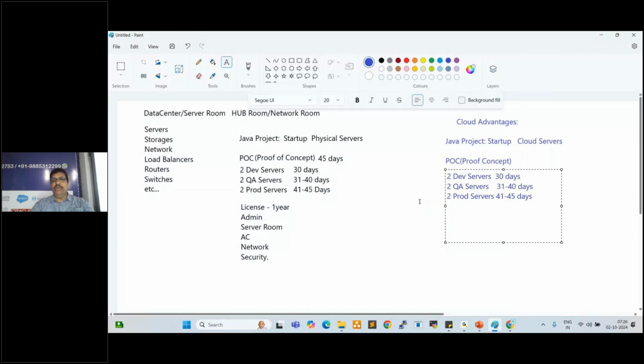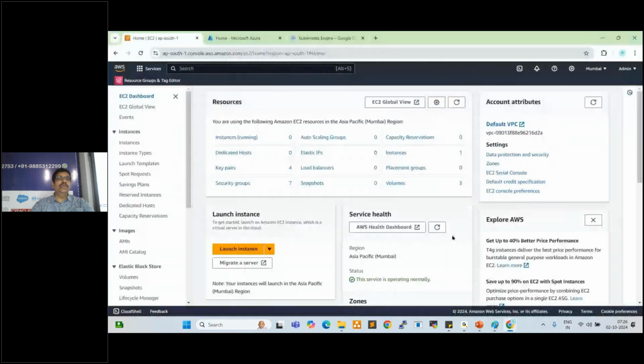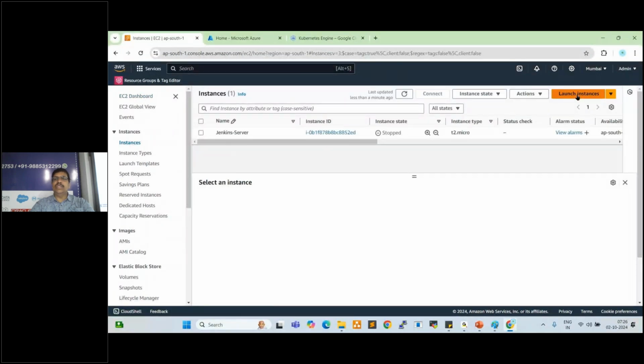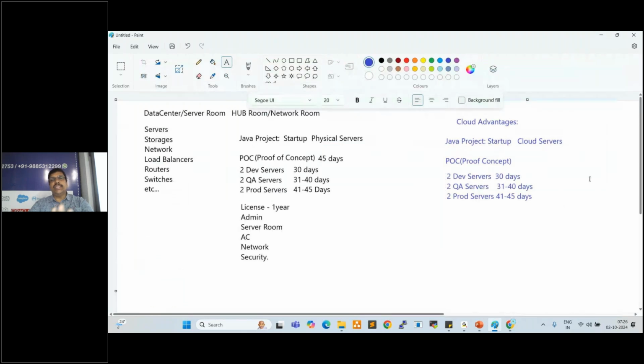So in cloud platform, just log into the platform, go to instances, launch instance. How many servers you required? You can just launch. It is very easy. Simple way we can create the servers with all softwares, all packages, everything, right? Fine. Yeah, so this cloud setup, we prepare the POC and we can showcase to the client. If the client is approved, we'll get the real project. If the client is not approved, this is also waste of money, right?